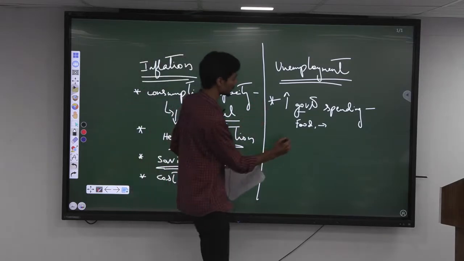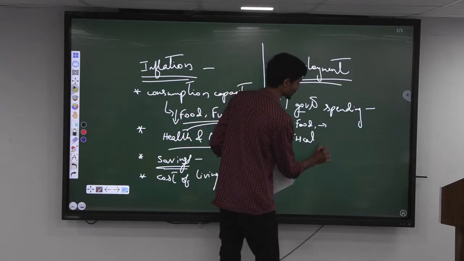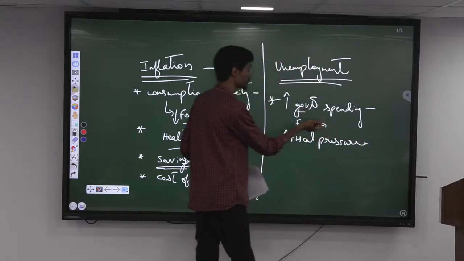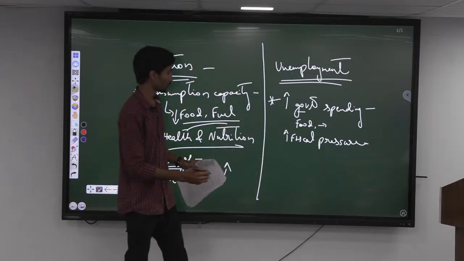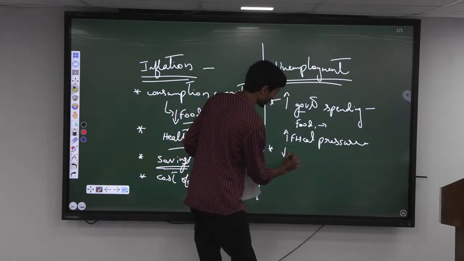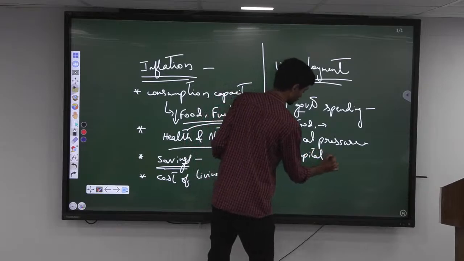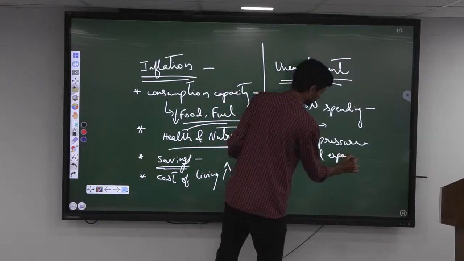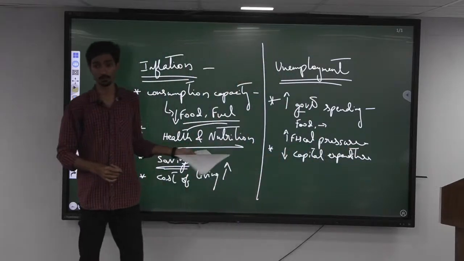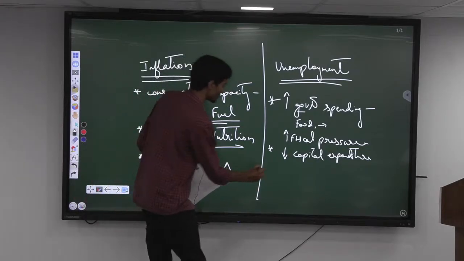So as a result, there will be increase in fiscal pressure, and even they cannot sustain for a long time. They have to adhere to the fiscal policies, right. So even this cannot be done for a long time. More importantly, it will also bring down the capital expenditure. Creation of capital assets will come down because of this. There will be too much spending on the basic aspects itself, right.